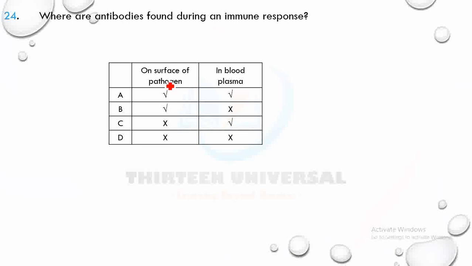So they are neither on the surface of the pathogen nor in the blood plasma. They have not been formed because the immune response is still going on. Of course, they could bind to the pathogen or be secreted into blood plasma, but they have not been made yet, so that's why we choose D.